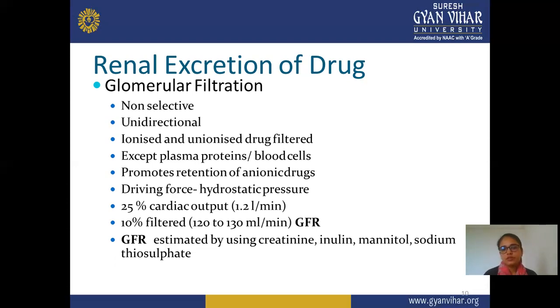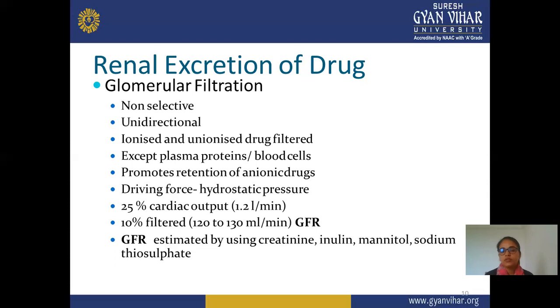The driving force for glomerular filtration is hydrostatic pressure. Almost 25% of the cardiac output goes through renal excretion of a drug.